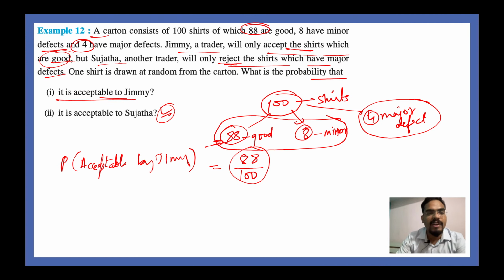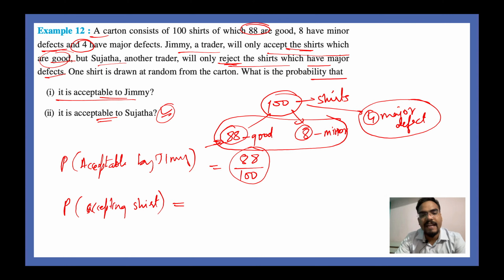So the probability of accepting a shirt will be equal to 88 plus 8. What is 88 plus 8? It is 96, and 96 out of 100. This is your probability for Sujata to accept the shirts.